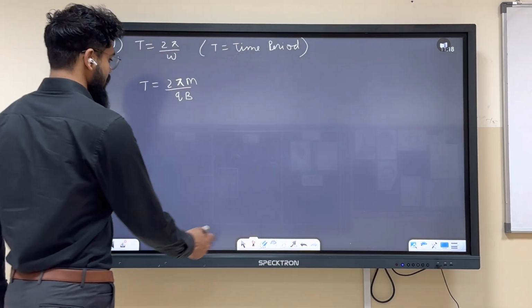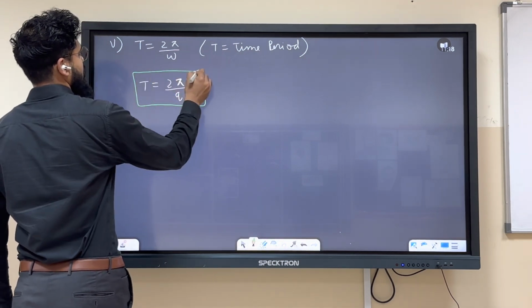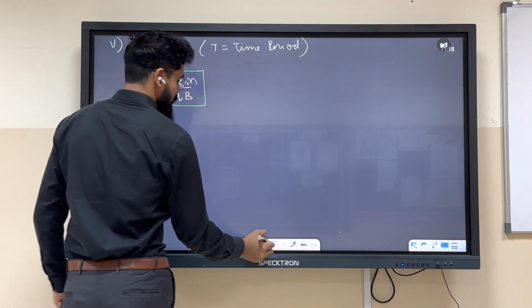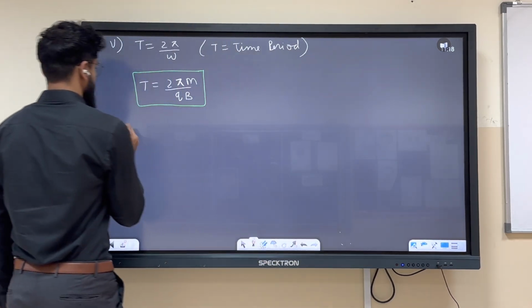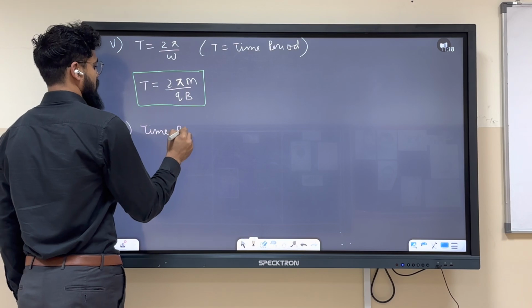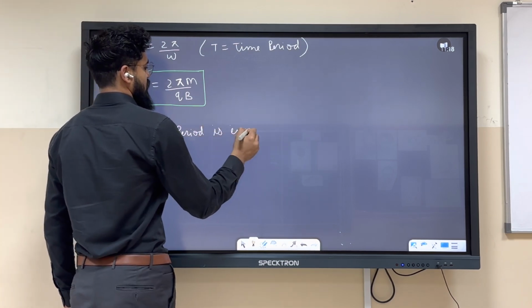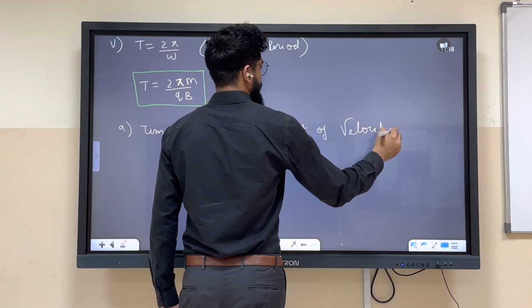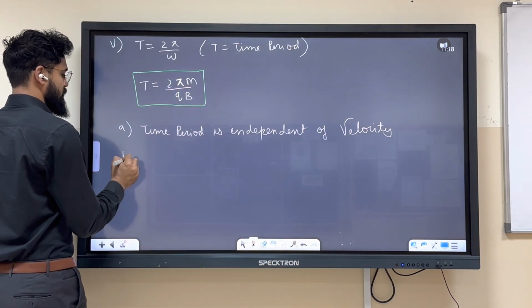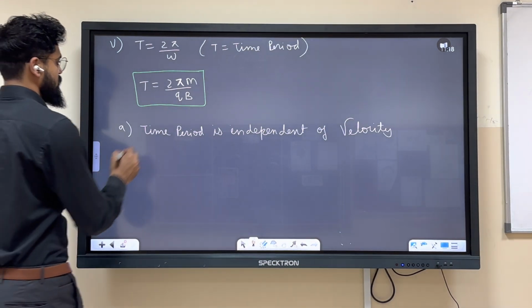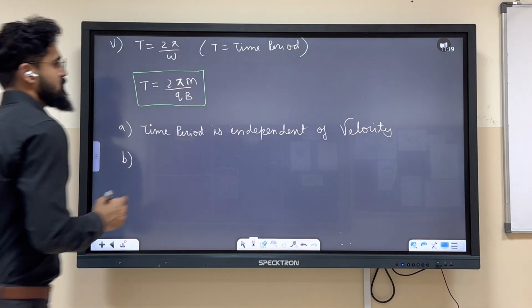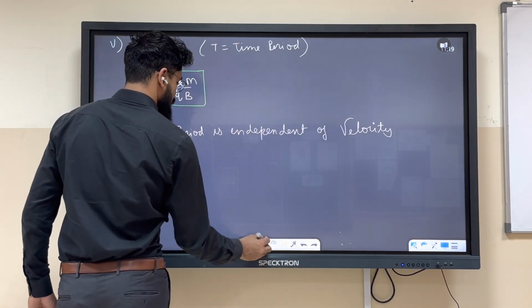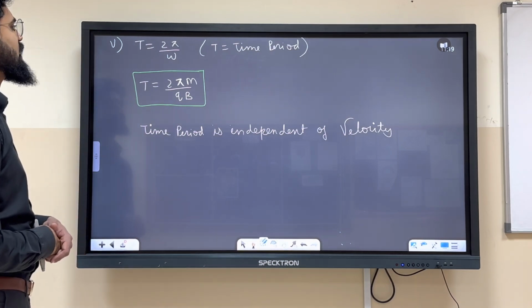Okay, so this is the time period. Okay, chal. So few star points. This time period is independent of velocity.